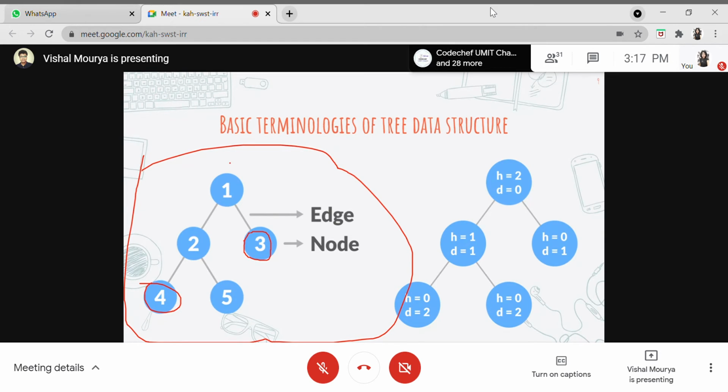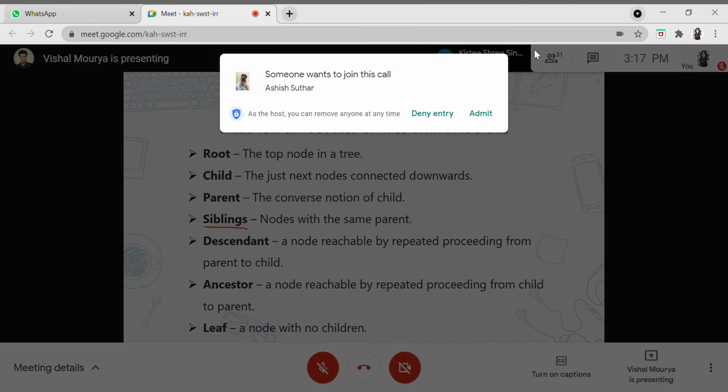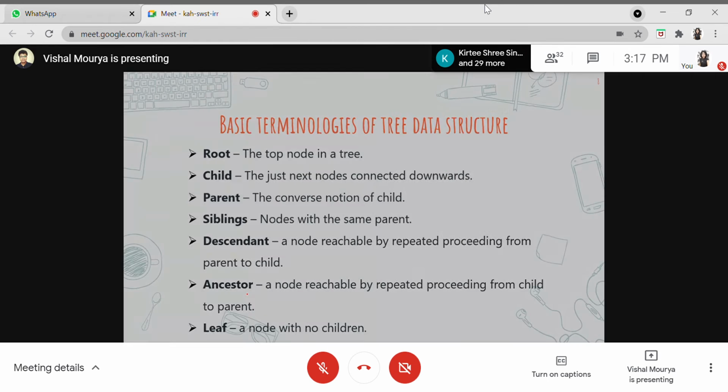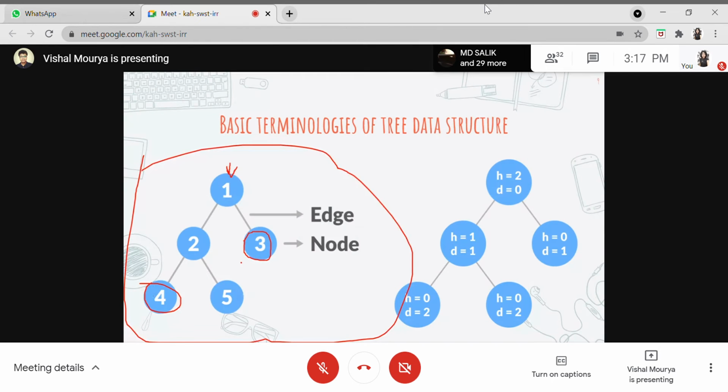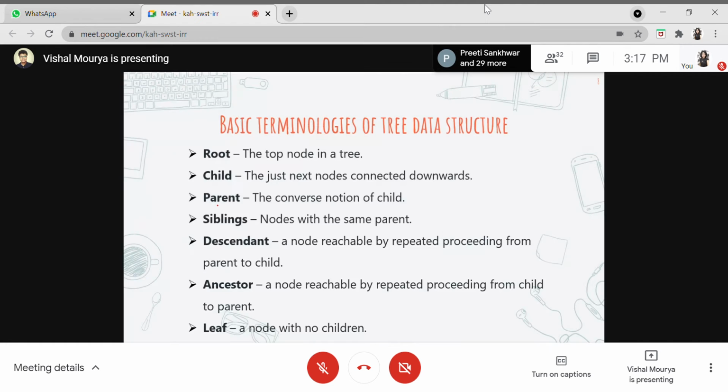So that is nothing but the term which is used in graph or tree. It's ancestor, you can say. So they are known as ancestors. If two of the nodes or two of the children have a common parent, that is also termed an ancestor. This is how we basically deal with terms in the tree data structure.